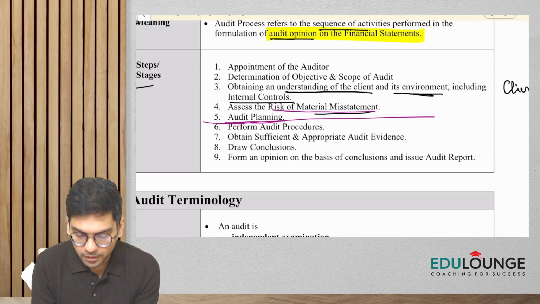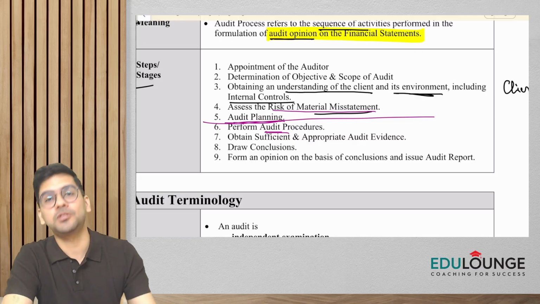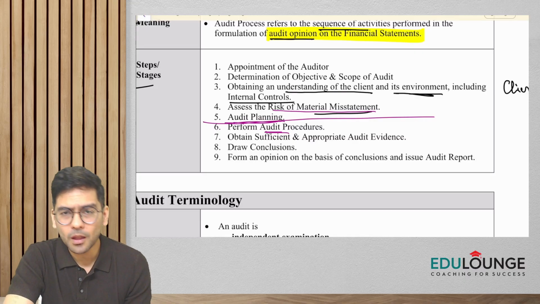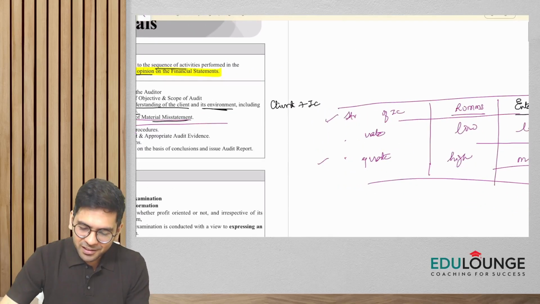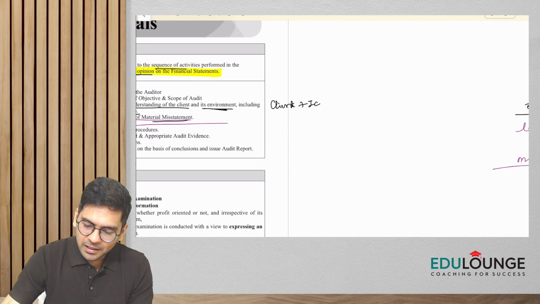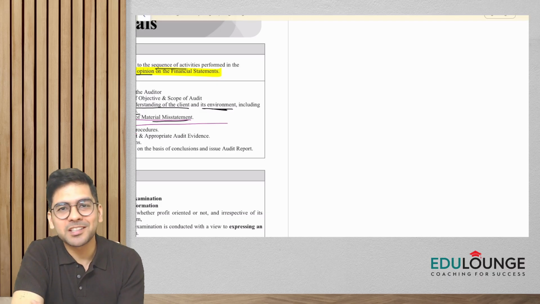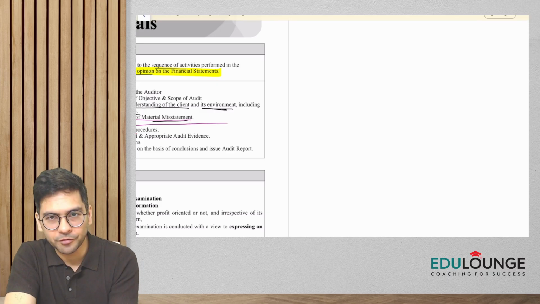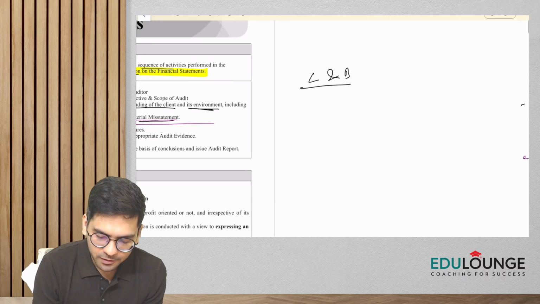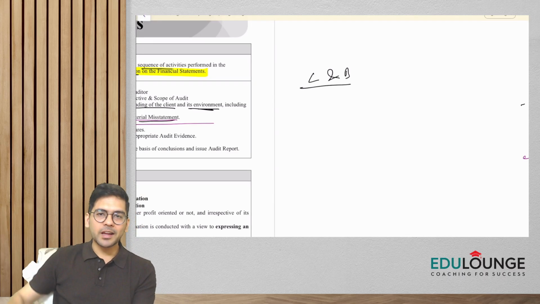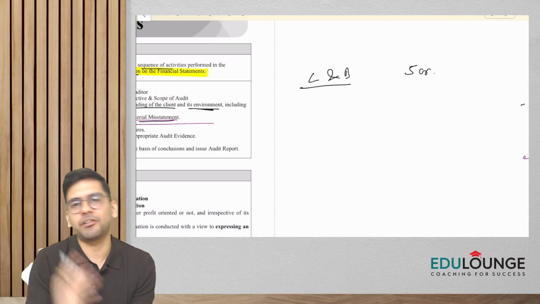Once the audit planning is done, now comes the main field work, wherein we go to the client's place and perform the different audit procedures. When I say we perform audit procedures, what does it mean? Again, a very basic concept pertaining to your inter level, guys. We pick up the items of the financial statements and perform audit procedures on each of them. For example, let's take land and building. There's land and building appearing in the financial statements of the client, so now we have to apply audit procedures on it. Let's say they have mentioned that the land and building is of 5 crores.